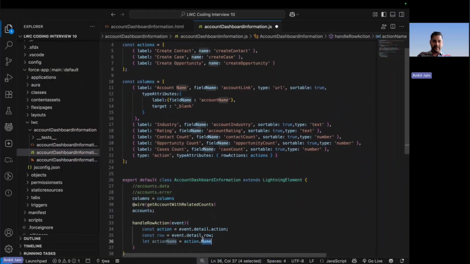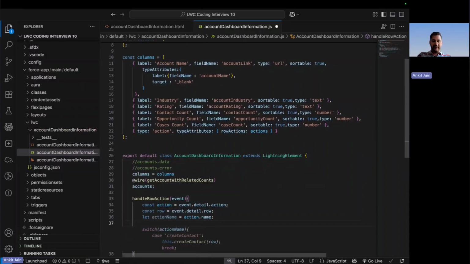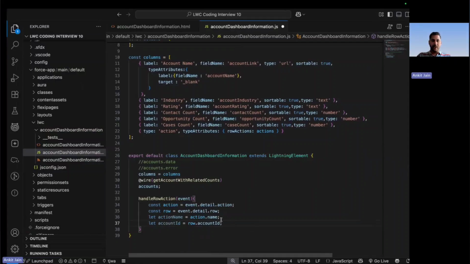So you should use the exact same attributes with the exact same case here. Similarly, another thing that I will be putting up here is let me also get the account ID. So I am getting that account ID from the row. Now, based on the action, we have to go and perform different operations.